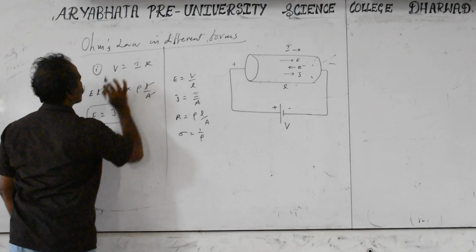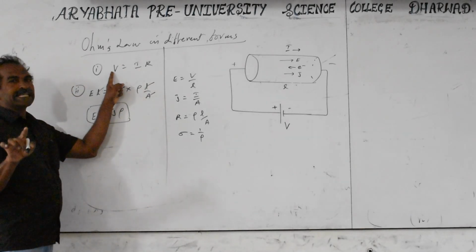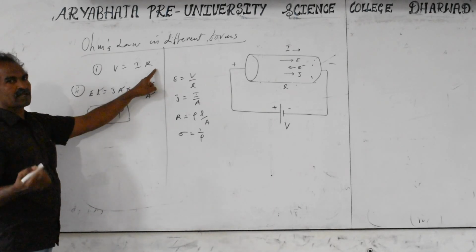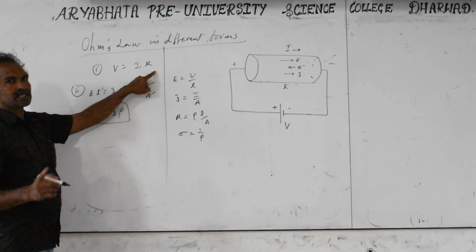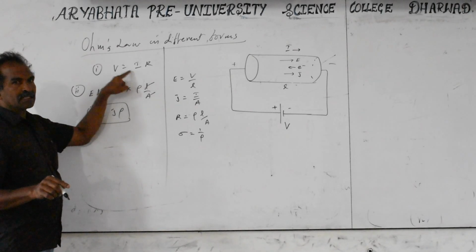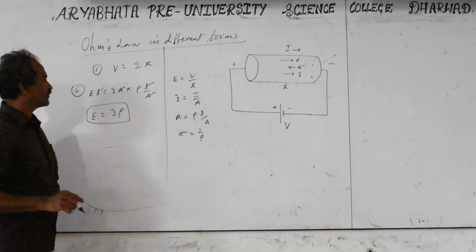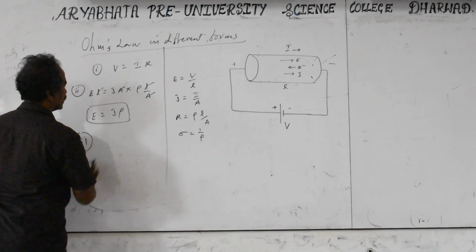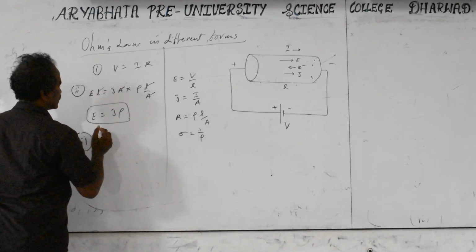Easy to remember. Wherever V is there, replace with E, the electric field. Wherever current is there, replace with the current density. Wherever R is there, replace with the resistivity. Resistance, resistivity. Current, current density. Potential difference, electric field.